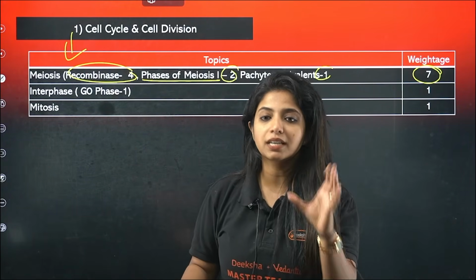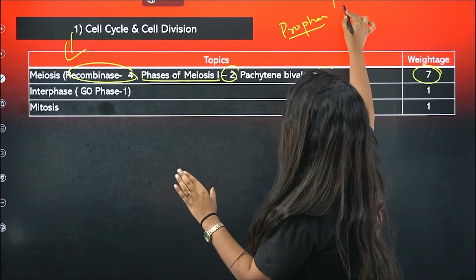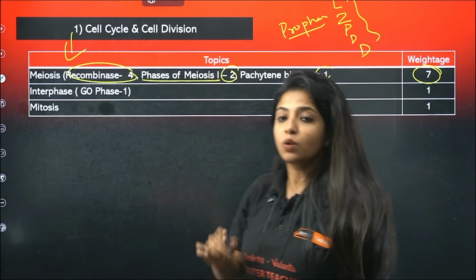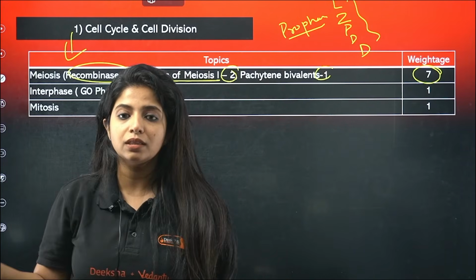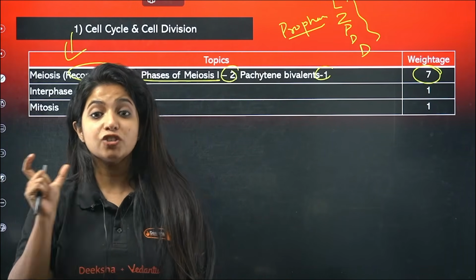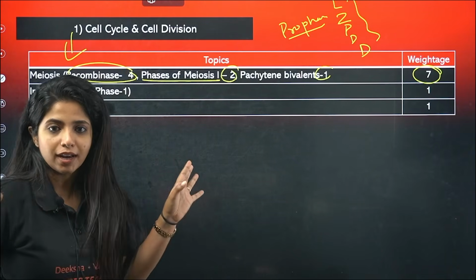Meiosis, in that, prophase 1. In that prophase 1, you know leptotene, zygotene, pachytene, diplotene, diakinesis. I always say these phases are important, and also what is the use of recombinase enzymes in this particular phase and things like that. Questions related to that have a high chance to come, so do not miss it. At least solve one question, it will be understood and it will be easy for you.